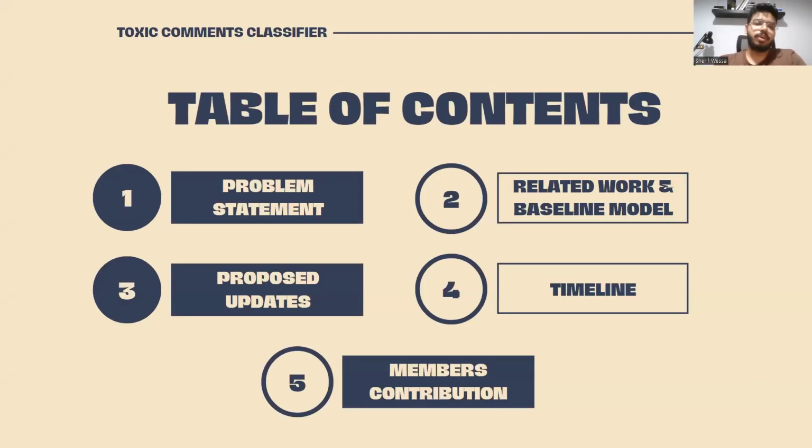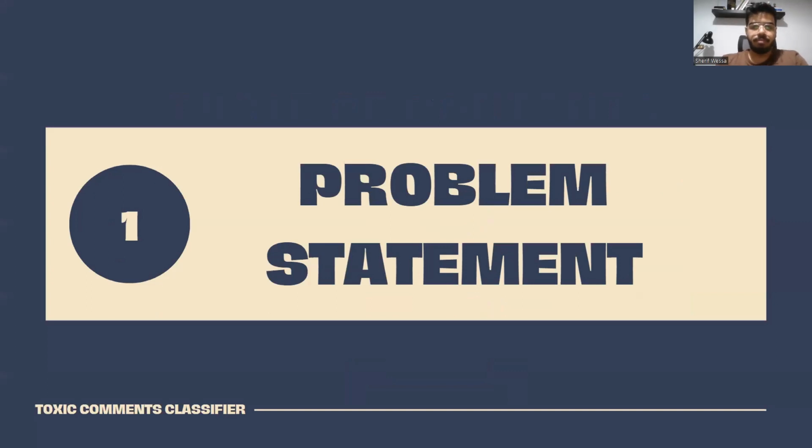We'll first start by giving a brief definition of the problem, and then we will talk about some of the important related work tackling toxic comments classification and the baseline model that we chose. And then we will discuss the proposed updates, and finally we'll go through the timeline throughout the project milestones and the detailed member contribution. So first, the problem statement.